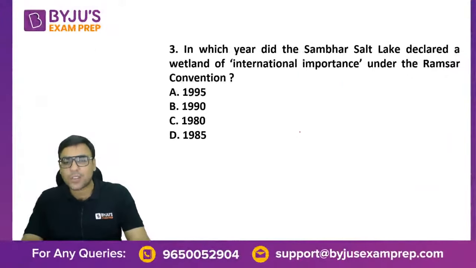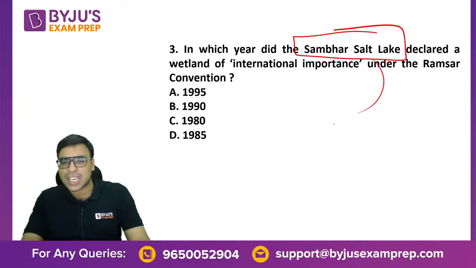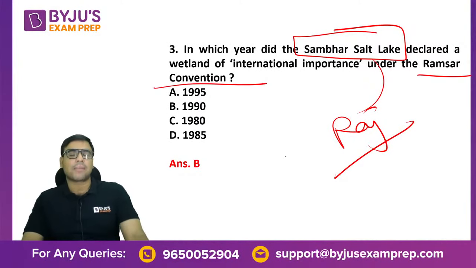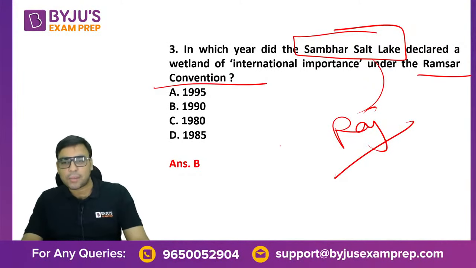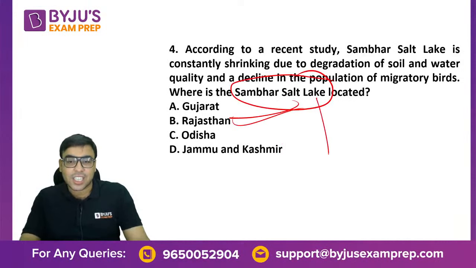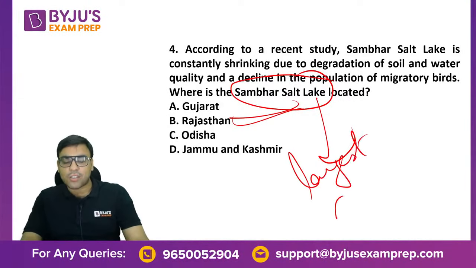Okay, the next one was Sambar Lake, which is a very famous lake in Rajasthan, declared a wetland of international importance under the Ramsar site in 1990. Okay, and the next question was where is Sambar Lake located? Rajasthan. ये सब मैंने static GK में पढ़ाया है. This is the largest salt water lake in India.